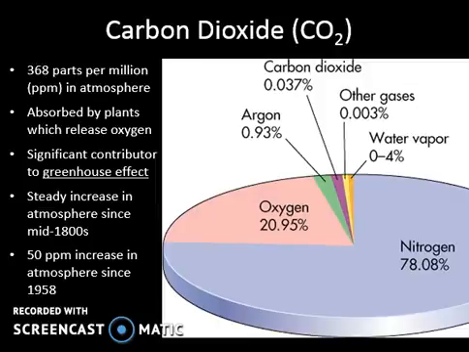We know that carbon dioxide is a significant contributor to the greenhouse effect, and we've been seeing a steady increase of atmosphere since the mid-1800s. And that we've seen 50 parts per million increase in the atmosphere since 1958. Okay, and that's when really they started measuring amounts of carbon dioxide on Mauna Loa research station, because it was a good location away from cities out in the middle of the Pacific Ocean on the Big Island of Hawaii that was relatively high in elevation.